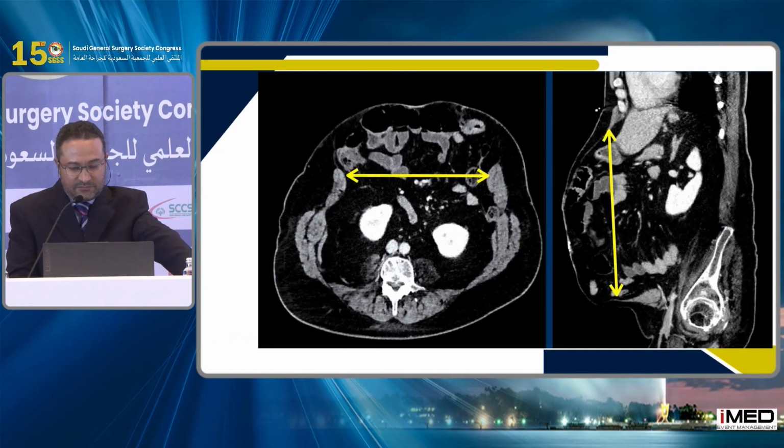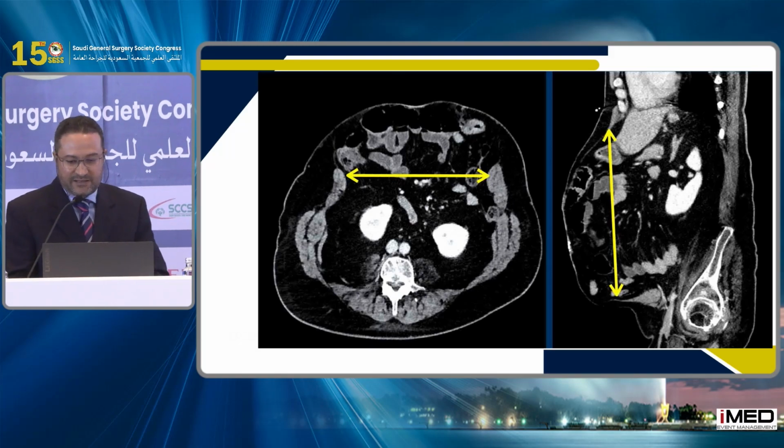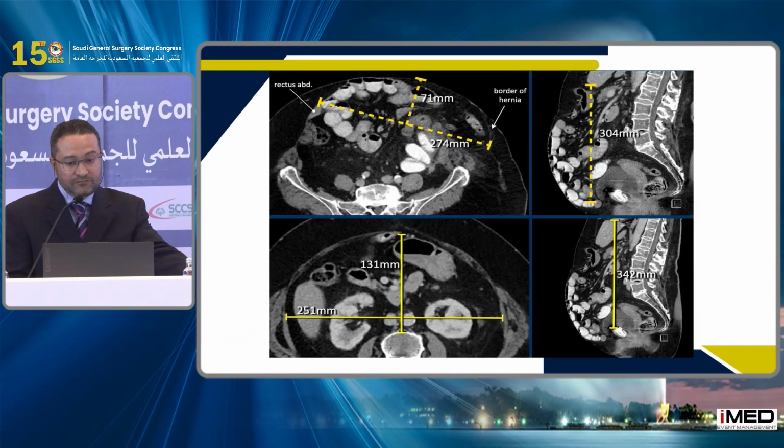Here is a picture of a CT, with sagittal and axial cuts, showing the distance from the hernial borders and how to measure. Again, here is the abdominal cavity and how to take the dimensions.